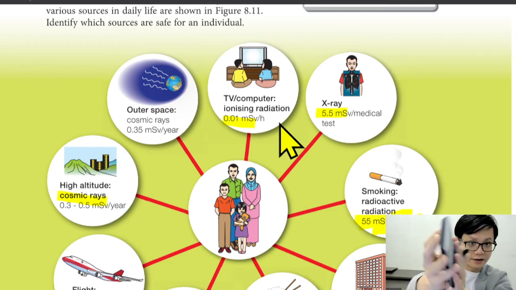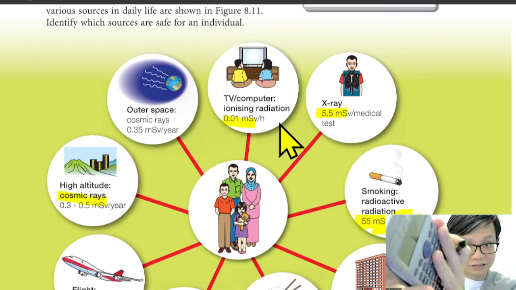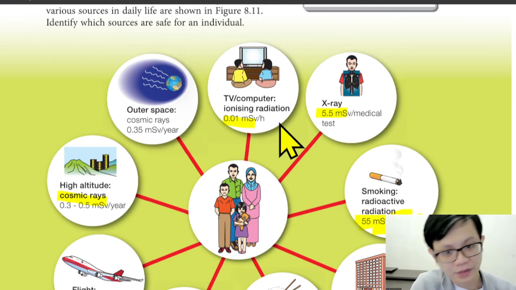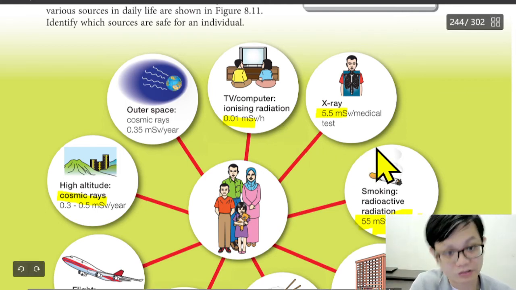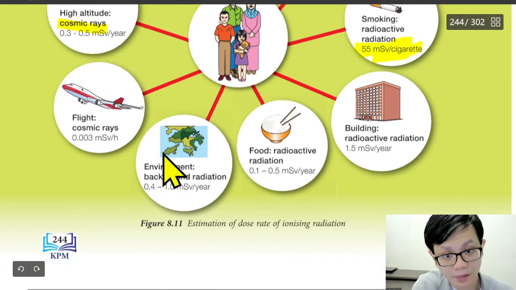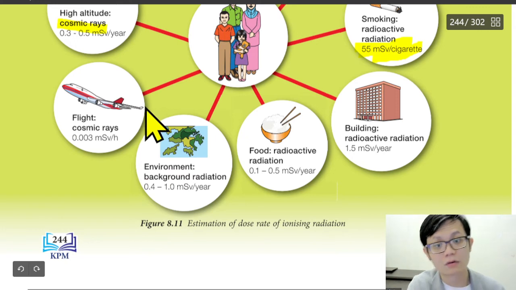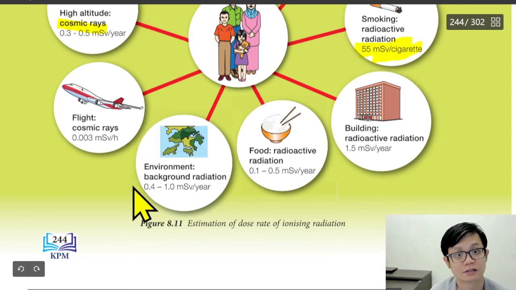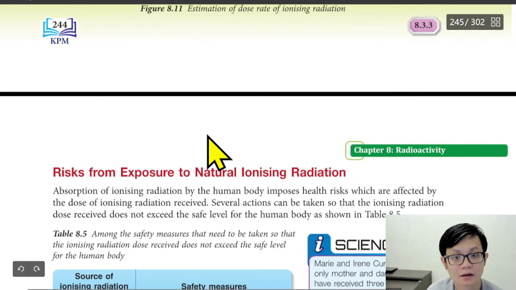But when you put it near the TV, then maybe it is very high, so you don't go near the TV. And X-ray also, that's why the doctor goes far away. Radio, cigarette, and so on, see how near you are to the source of the radiation.